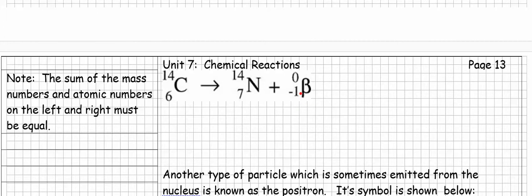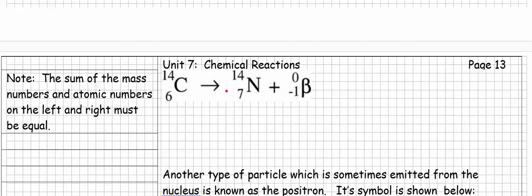So the beta particle was ejected, but here's what you need to know. The numbers on the top and the numbers on the bottom have to be equivalent on left and right. In any nuclear reaction, these numbers have to add up on the bottom and on the top. So on the bottom, what plus -1 is 6? 7, right? What plus 0 is 14? 14, so we put a 14 right there.